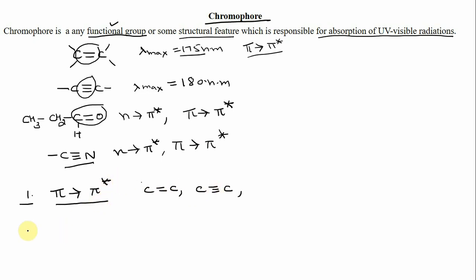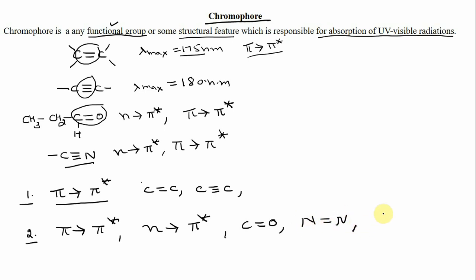And the second type of chromophores are those in which both pi to pi star and n to pi star transitions can take place. The examples we have already seen, like C double bond O. Here both types of transitions take place. N double bond N, so here also n to pi star and pi to pi star transitions can take place. N double bond O, the nitro group.